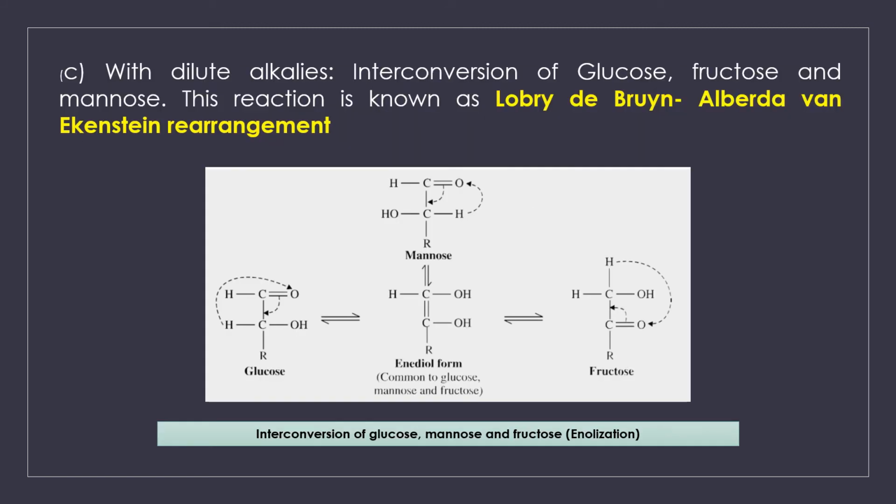Then, reaction with dilute alkalis. When you treat the monosaccharides with dilute alkali, what happens? Interconversion of glucose, fructose and mannose. A similar interconversion takes place inside our body also. Glucose, fructose and mannose interconvert among themselves. The mechanism behind this reaction is enolization, and this reaction is called the Lobry de Bruyn-Alberda van Ekenstein rearrangement. The rearrangement takes place through the ene-diol form. Through this intermediate ene-diol form, these three sugars, glucose, mannose and fructose, have the capacity to interconvert among themselves.